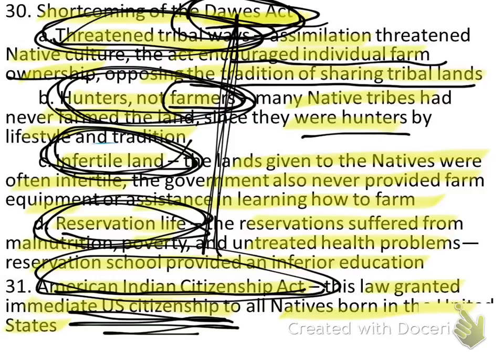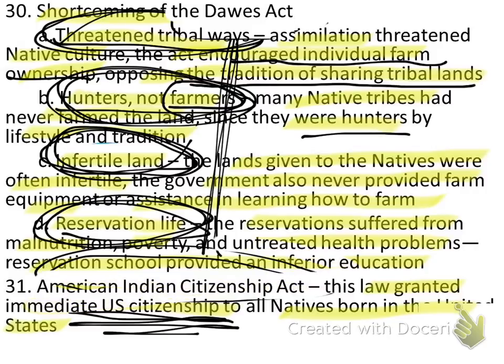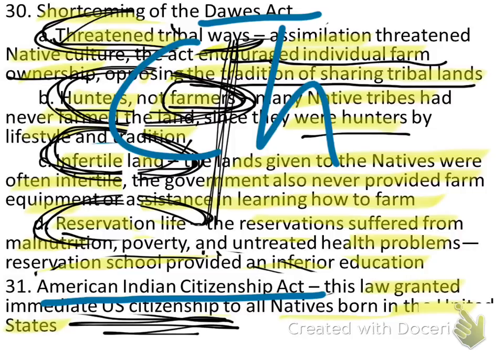So from the very beginning, it is as if the American government was intending to wipe out, to destroy the Native Americans through the reservation system, through the passage of laws like the Dawes Act and the American Indian Citizenship Act. Okay. We're done. We have just completed chapter 6 in the Jarrett book.